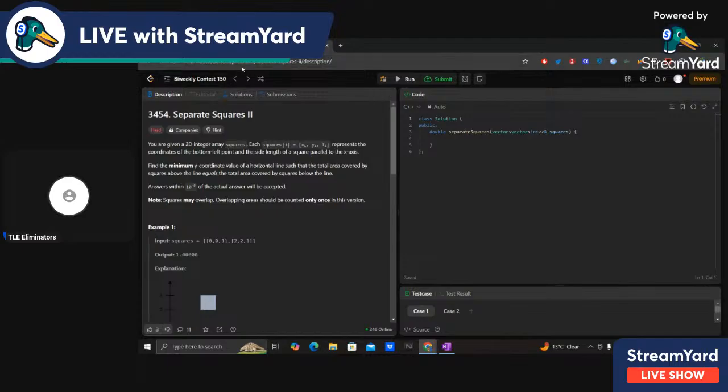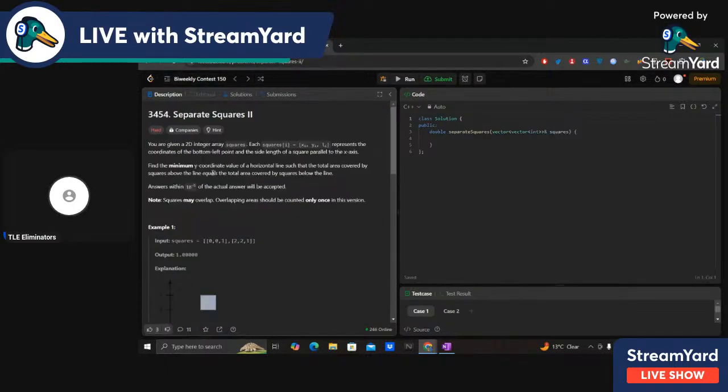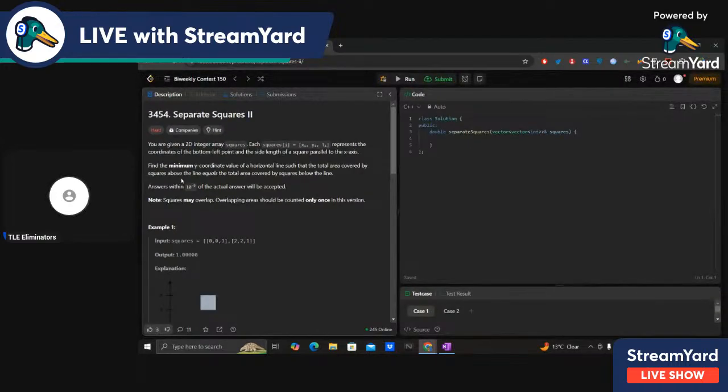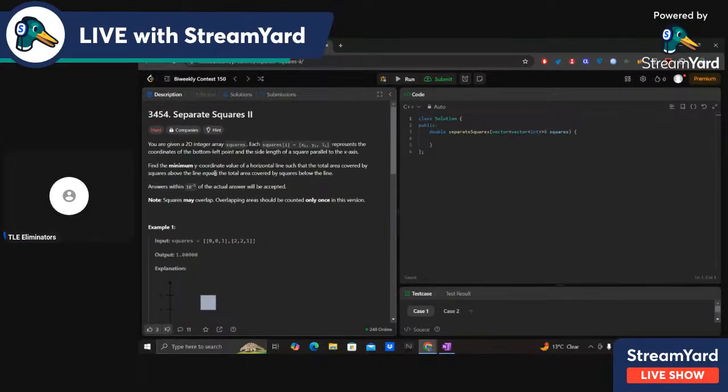We'll be discussing the fourth one, which is pretty easy, much easier than the third one. The third one involves sweep line algorithm, segment tree, coordinate compression, and many other things. So we'll move on to the fourth question.